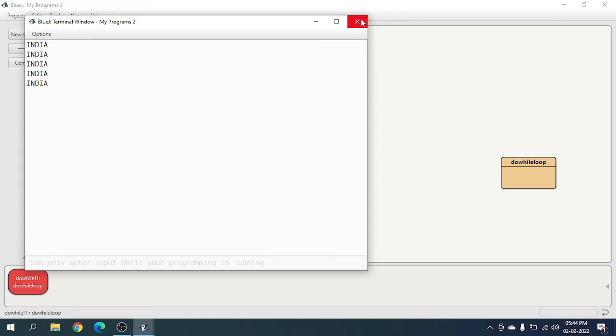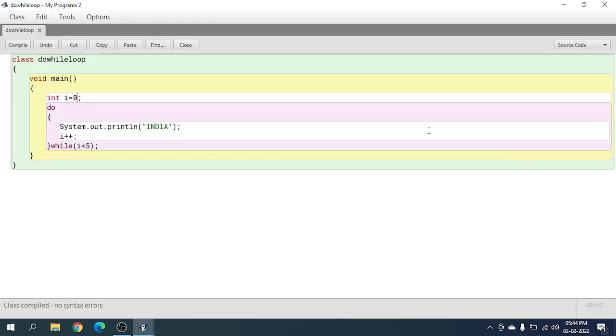So yeah, the same thing I wanted to show you. If we put 7, it won't check whether it is smaller than 5. When I plus plus is added and the value becomes 8, it checks if it is smaller than 5. No, it is not. India is printed. Let's leave it like that.